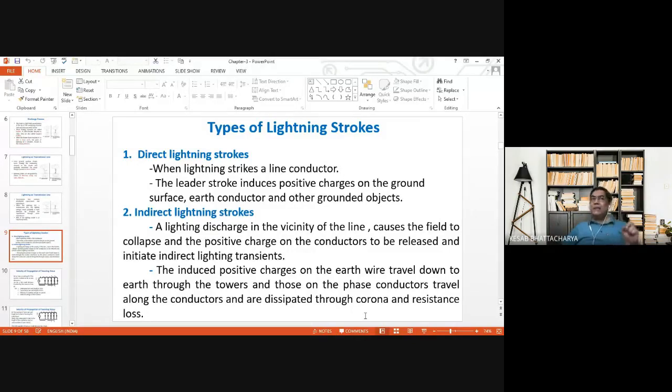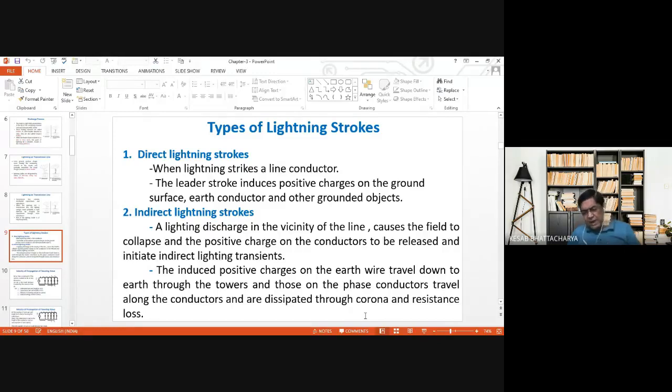Now, such a high current, when it travels along the conductors, depending upon the magnitude of the impedance, develops a voltage in the line, the magnitude of which will be equal to I into Z. So such a high voltage travels in either direction over the transmission lines, and the insulators and other objects connected in the line are subjected to such overvoltages.